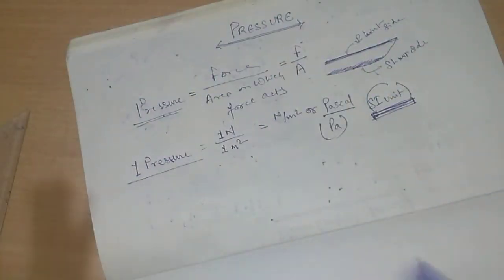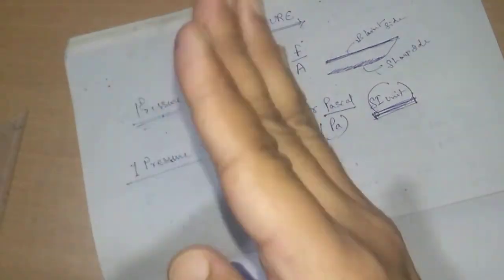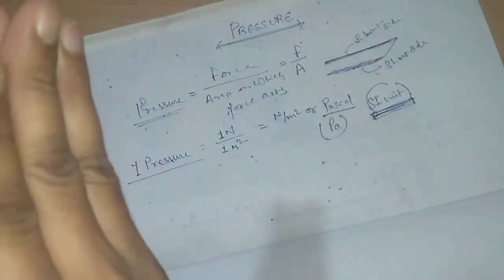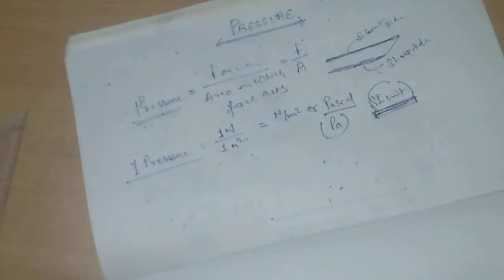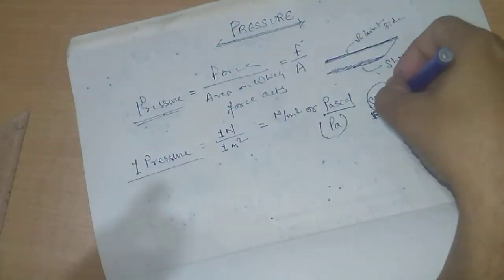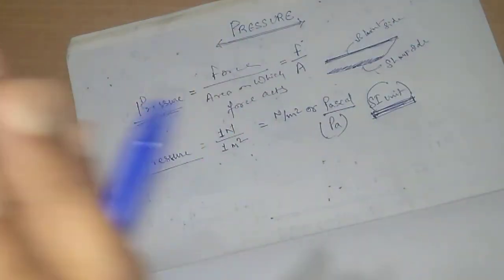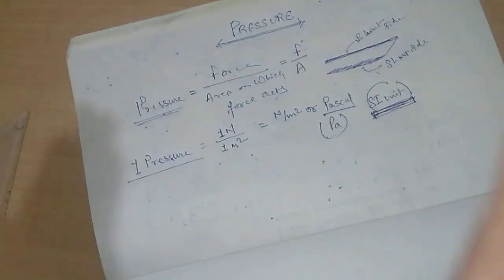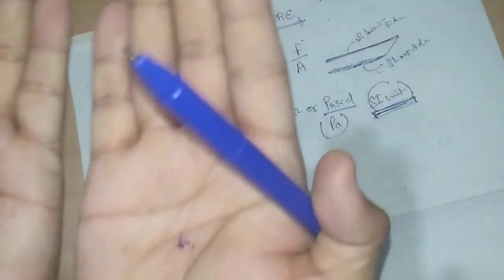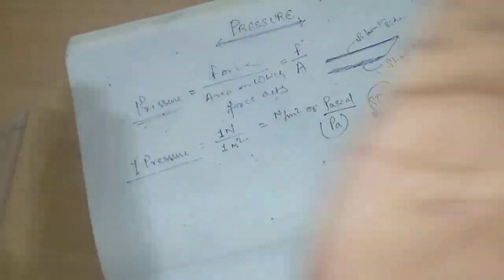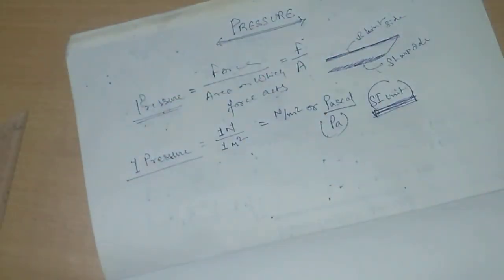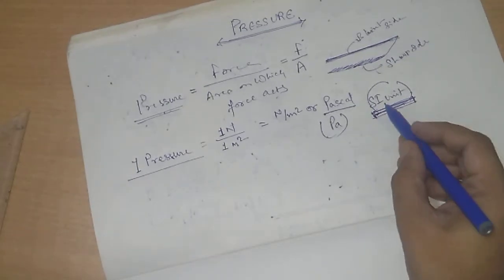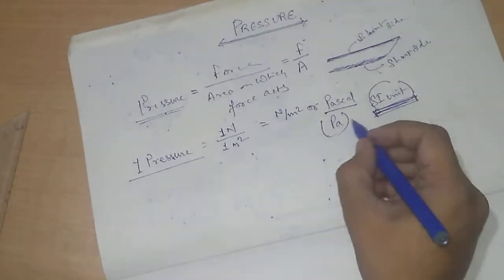To overcome this problem, they decided that both of them will use the standard SI unit for their research. Whatever physical quantities and formulas they are using, they are supposed to use the international standard of units. When they use SI units, their results will be in the same units, and it is very easy for them to compare the two researches. Or they can use each other's work for the progress of their research. So that is why it is made. So pressure is always measured in Pascal.